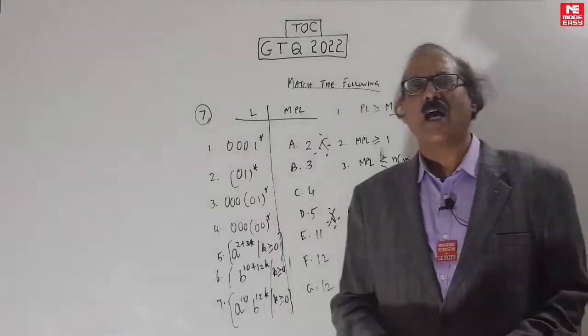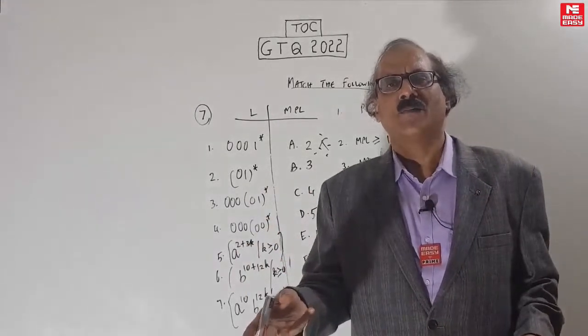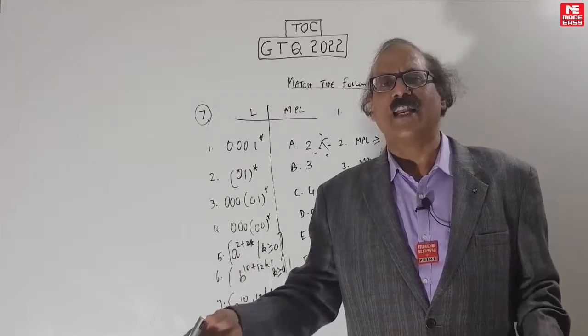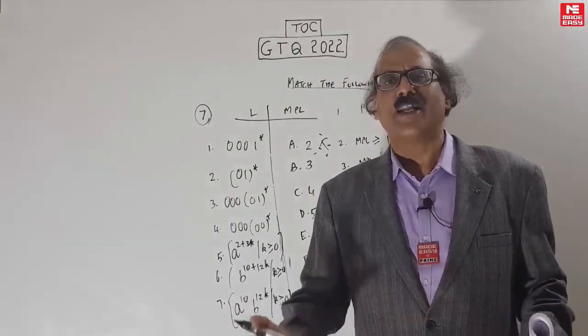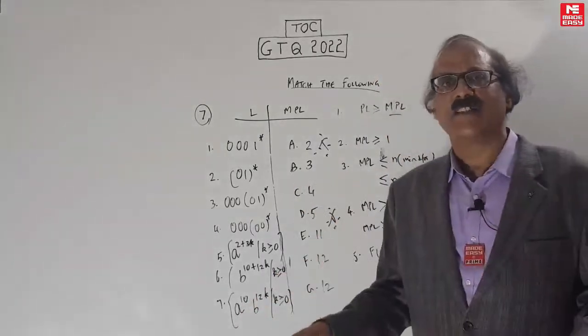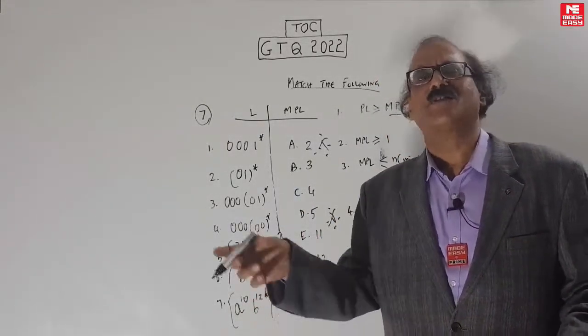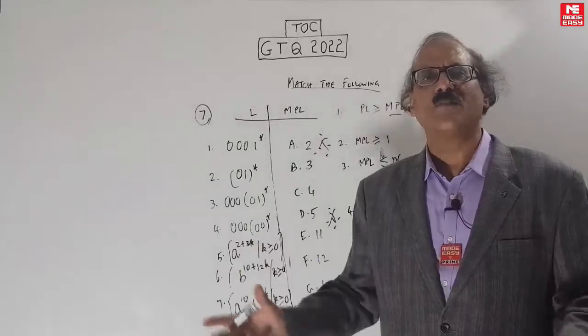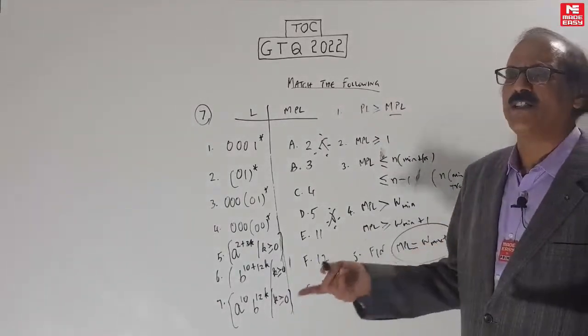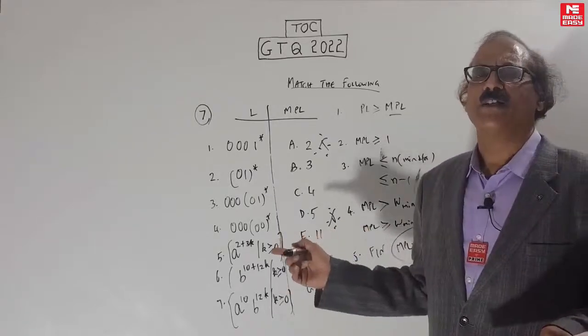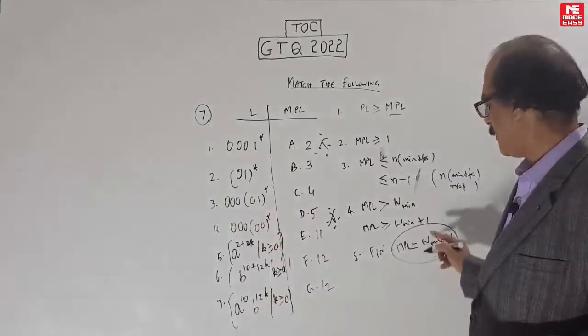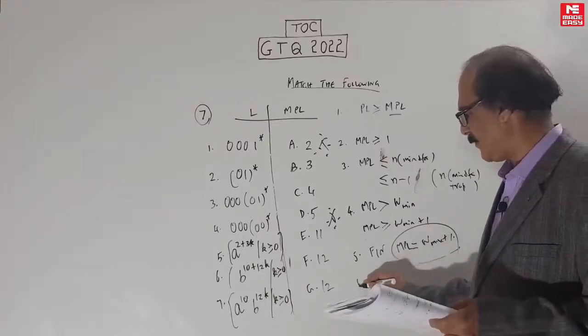The reason is that up to the maximum string you cannot pump at all. The moment you pump any string in the language, in a finite language, it will become an infinite language. So basically you should take such a number where the string itself doesn't exist. What is that number? Take the bigger string plus 1. Then trivially no string will exist at this length, so you can pump. That means if a string is there you can pump it, but there will be nothing. Basically in a finite language you can't pump any string because the moment you pump a string it becomes an infinite language. So a trivial answer for finite language.